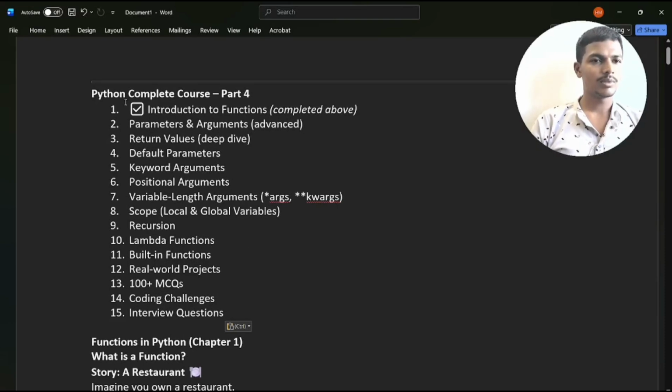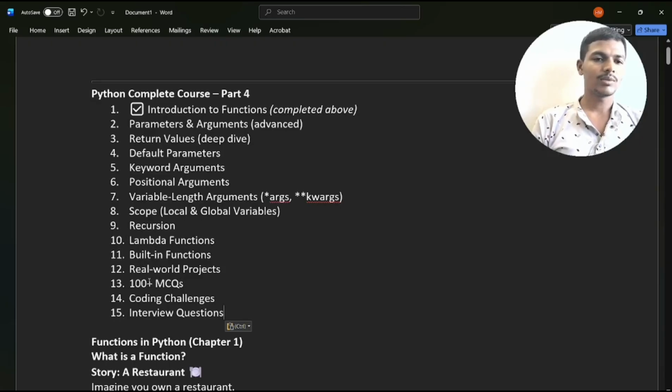Right now we'll discuss all these topics. First of all, introduction of Python and parameters and arguments, return values, default parameters, keyword argument, positional argument, variable length argument, scope, local and global variables, recursion, lambda functions, built-in functions, real world problems, 100 plus multiple choice questions.